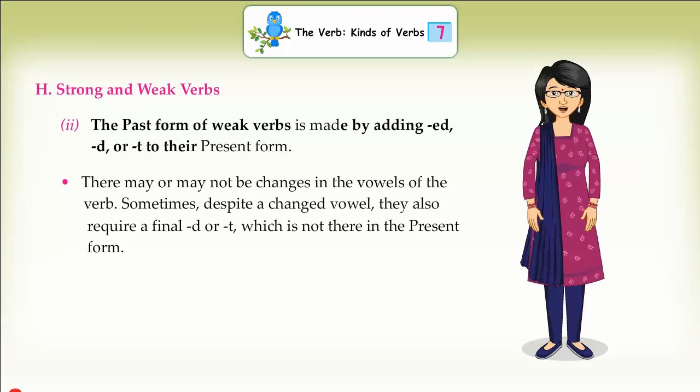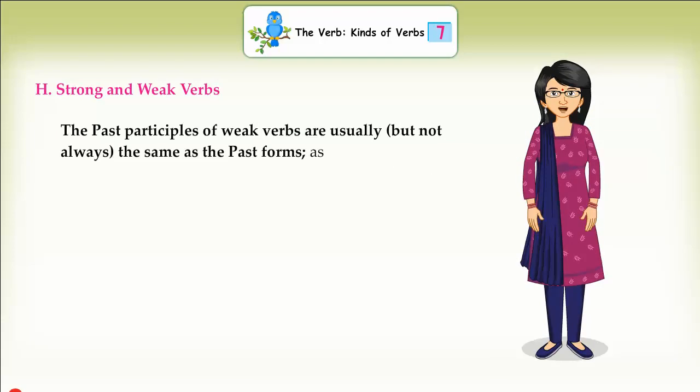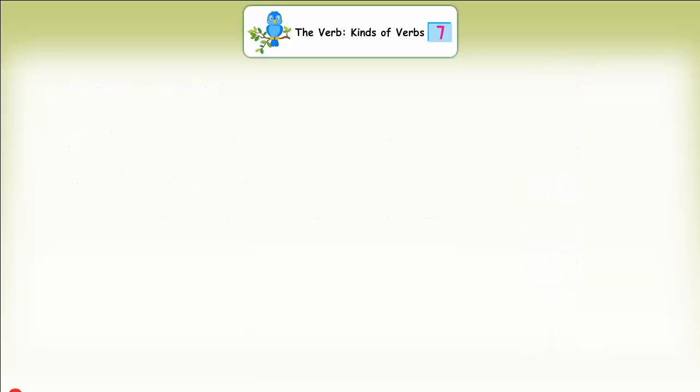Sometimes, despite a changed vowel, they also require a final d or t, which is not there in the present form. The past participles of weak verbs are usually, but not always, the same as the past forms, as walk, walked, walked; cook, cooked, cooked; learn, learned, learned; sew, sewed, sewn.